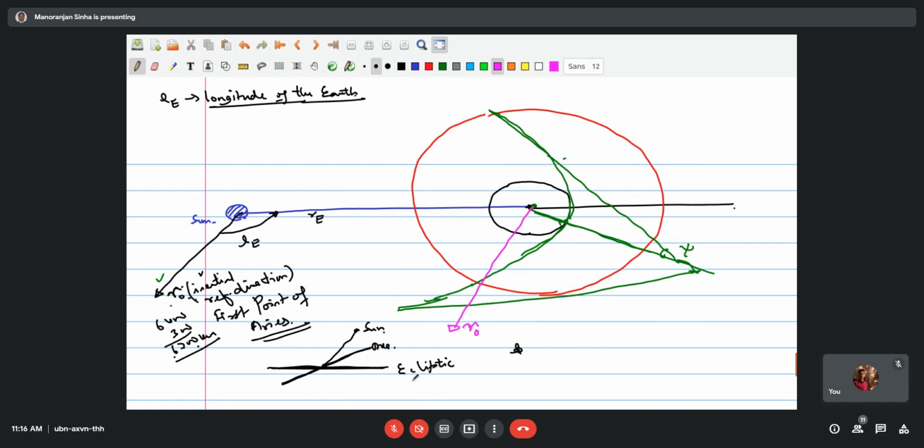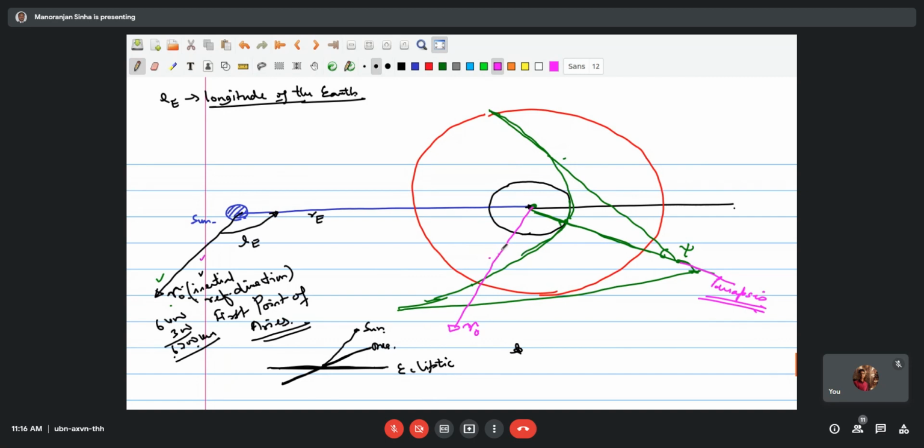Now all the angles we have to describe. So this is the periapsis line. If you see here, this line and this line are parallel to each other.